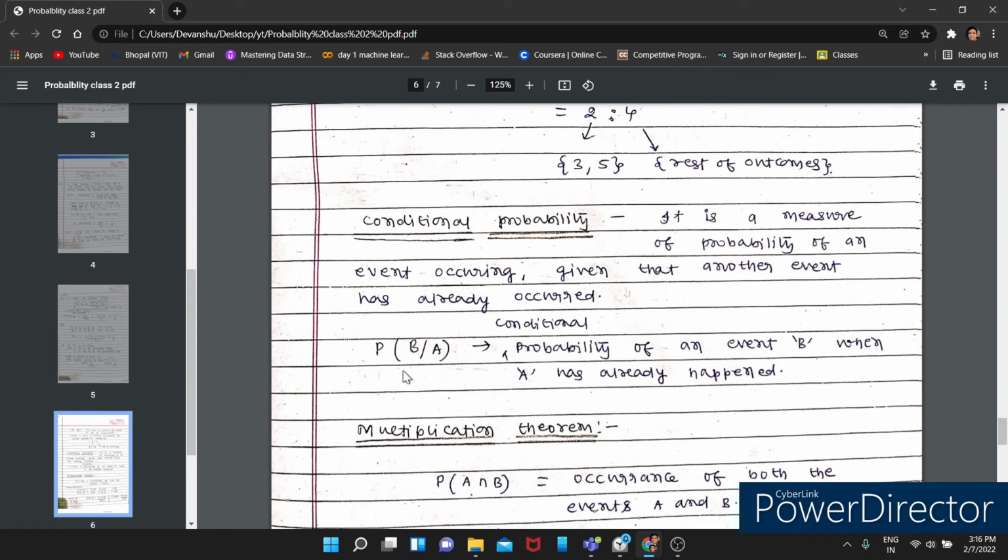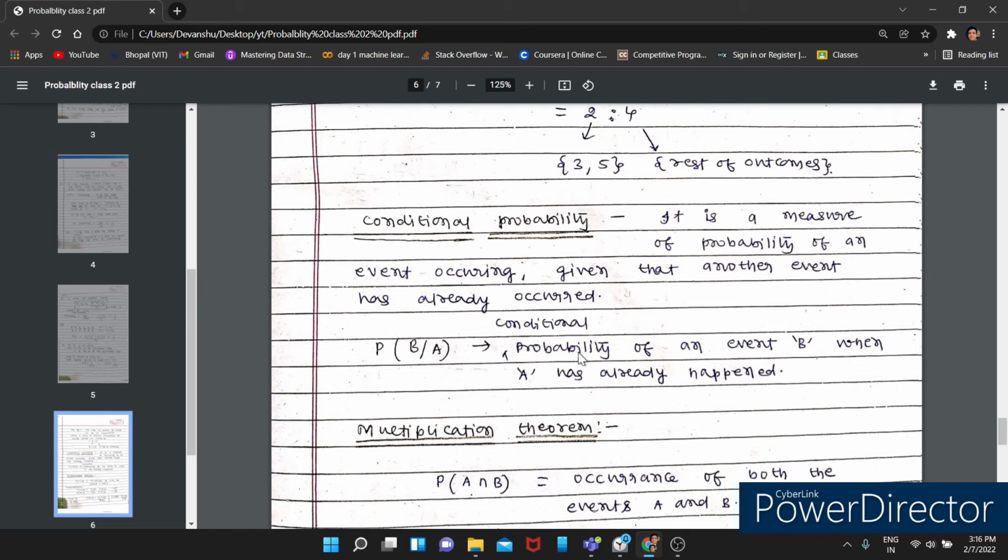Probability of B by A, with this slash, is the notation of conditional probability. Wherever you get this slash, you can know that this is conditional probability. So what is the meaning of probability of B by A? The meaning is the conditional probability of event B when event A has already happened.